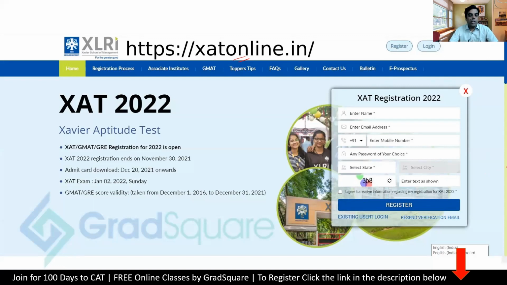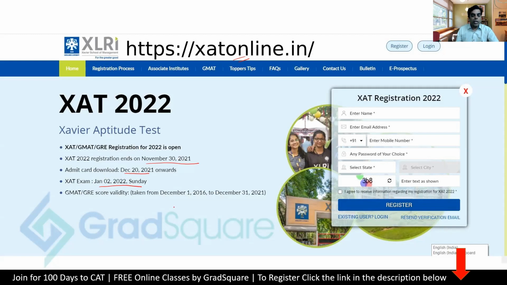Okay, so you can see that, and this page is very clear. It actually talks about the XAT, GMAT and GRE registration being open for the Xavier's colleges. XAT 22 registration ends on 30th November. So we have ample time to actually look at this. The admit card can be downloaded by December 20th. And the XAT exam is on the first Sunday of January, as usual, like in most of the years. Okay, so January 2nd, 2022 is the date.